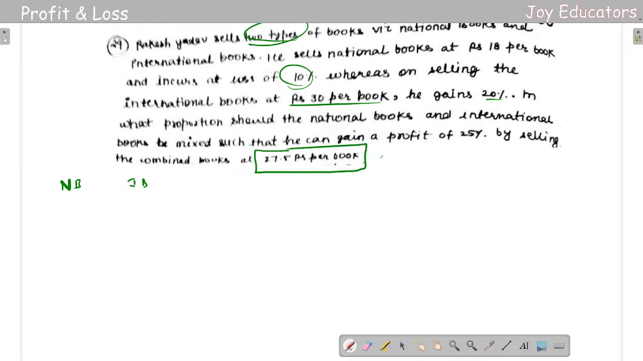First you are supposed to do the 10%, because this is the loss that I had got. For 10%, he has a 10% loss.